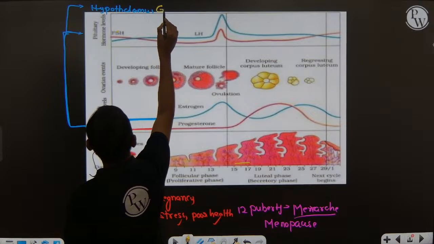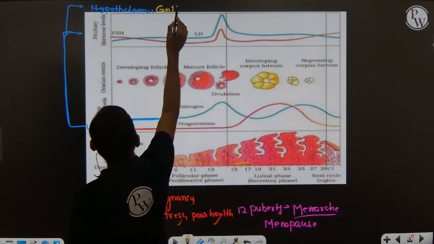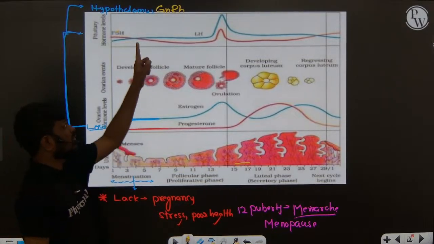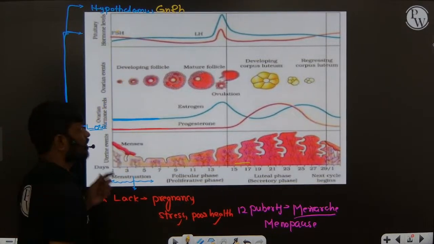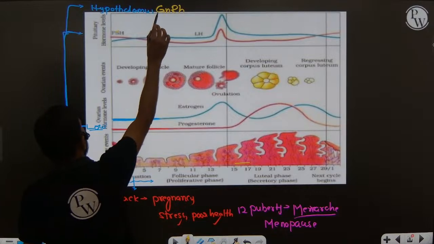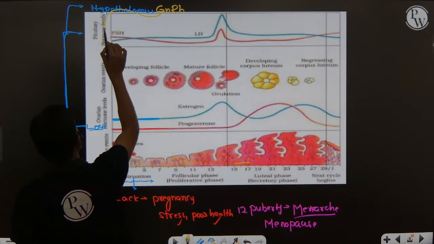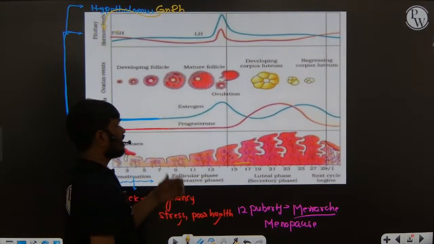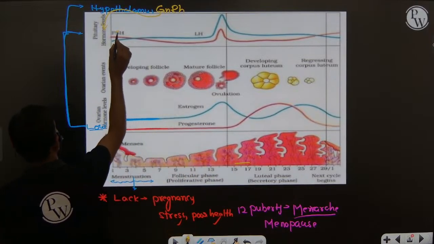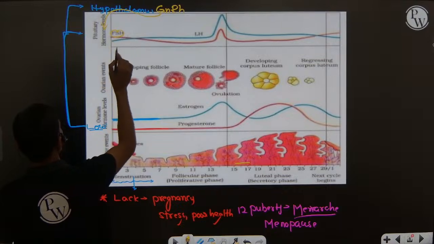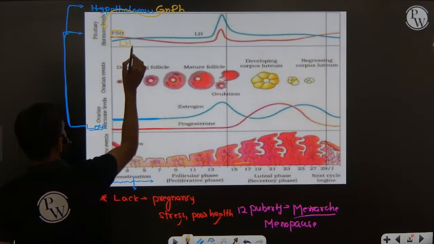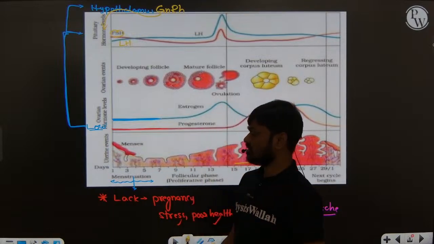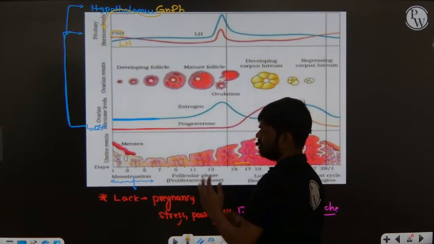the hypothalamus releases gonadotropin releasing hormone. Gonadotropin releasing hormone stimulates the anterior pituitary gland. So the anterior pituitary gland releases gonadotropins, follicle stimulating hormone and LH hormone. We are talking about the follicular phase.